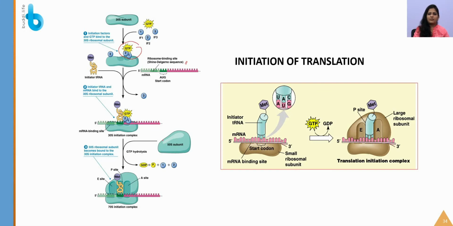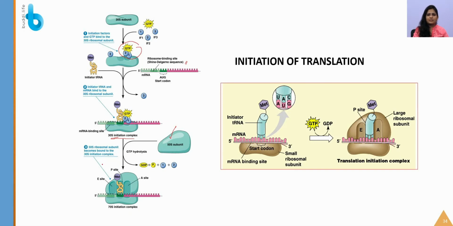After formation of the 30S initiation complex, the larger 50S subunit is going to come and bind to it in order to proceed with the translation process.